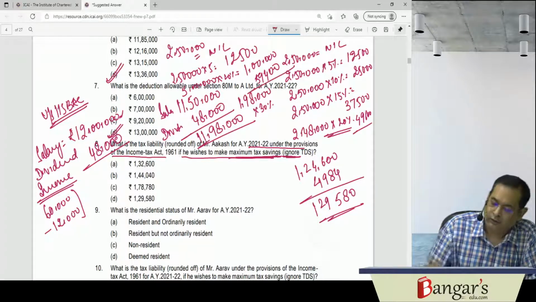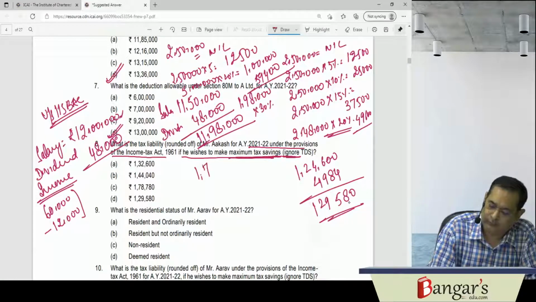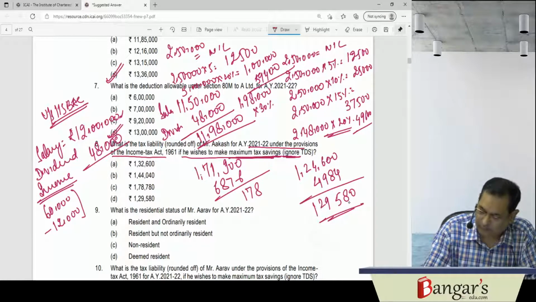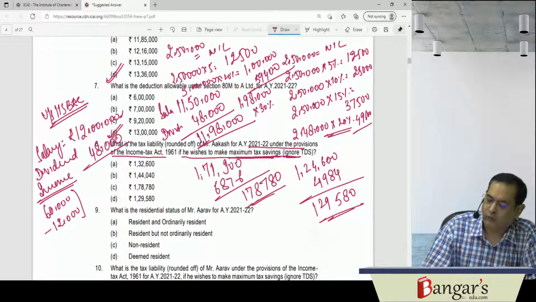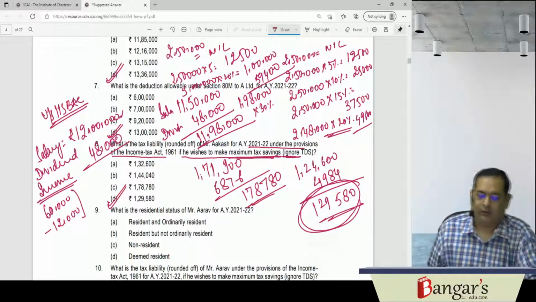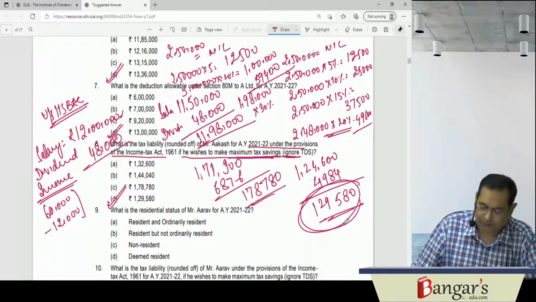So it is 159,400 plus 12,500, equal to 171,900. Into 4% HEC is 6,876. So it works out to be 178,780 rupees. So he will opt for 115BAC and his tax liability will be 129,580. His tax liability will be 129,580.